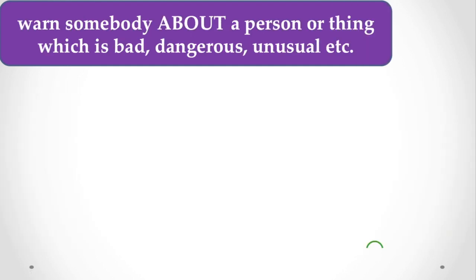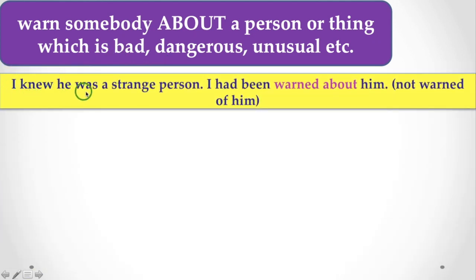Now, warn somebody about a person or thing which is bad, dangerous or unusual. So, warn about. With the word warn, you have to use about when you are warning somebody about a person or thing which is bad or dangerous. So, let's see the example. I knew he was a strange person. I had been warned about him. So here, not warned of him.